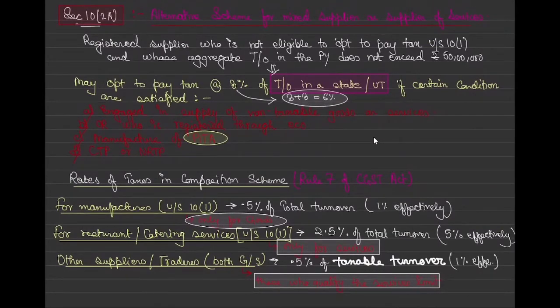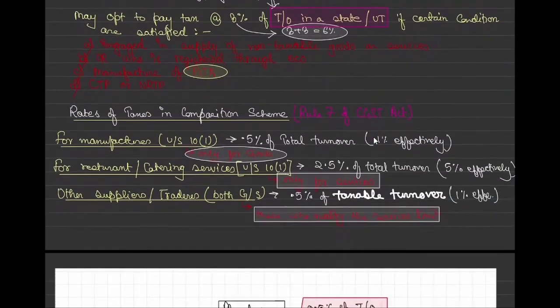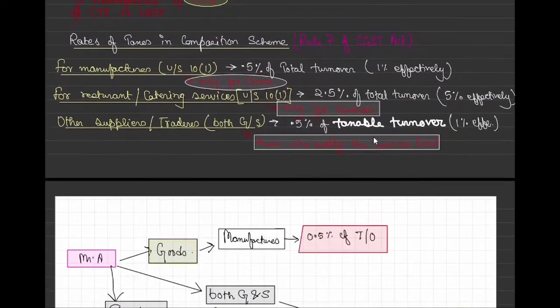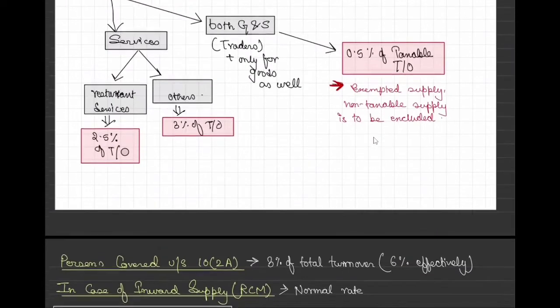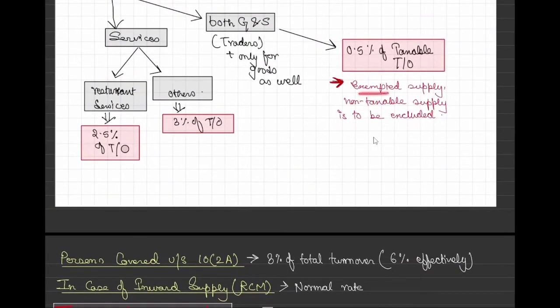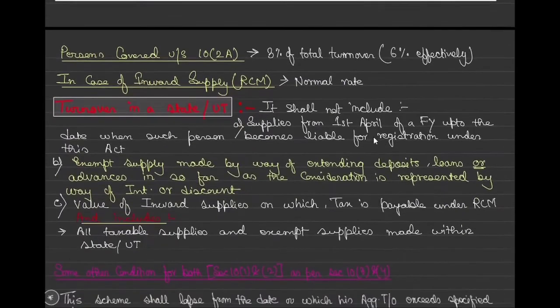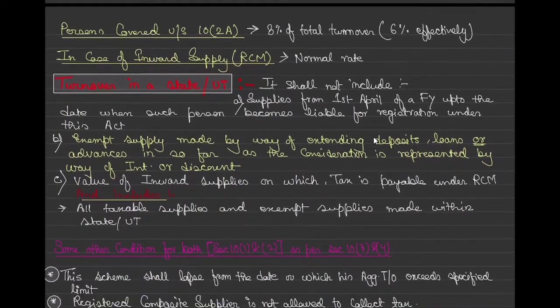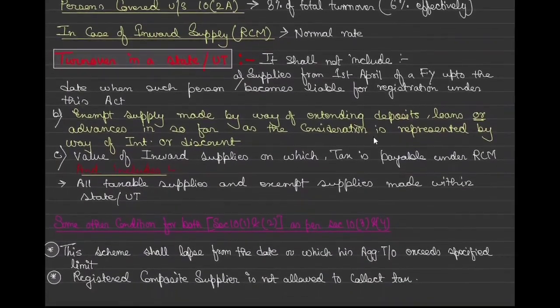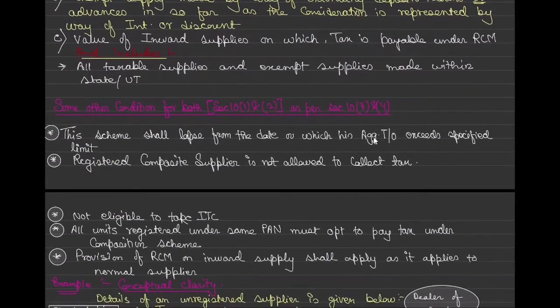Correct. And if there is a supplier or trader who qualifies the limit of service, then it is 0.5% of taxable turnover. Taxable turnover means exempted supply and non-taxable supply are to be excluded. That's all what we saw. Then we saw turnover in a state. I have not specifically written what section it is, but there are some conditions as per section 10.3 and 10.4. Because sections are not important, it's not written. What they have said, we know all this.